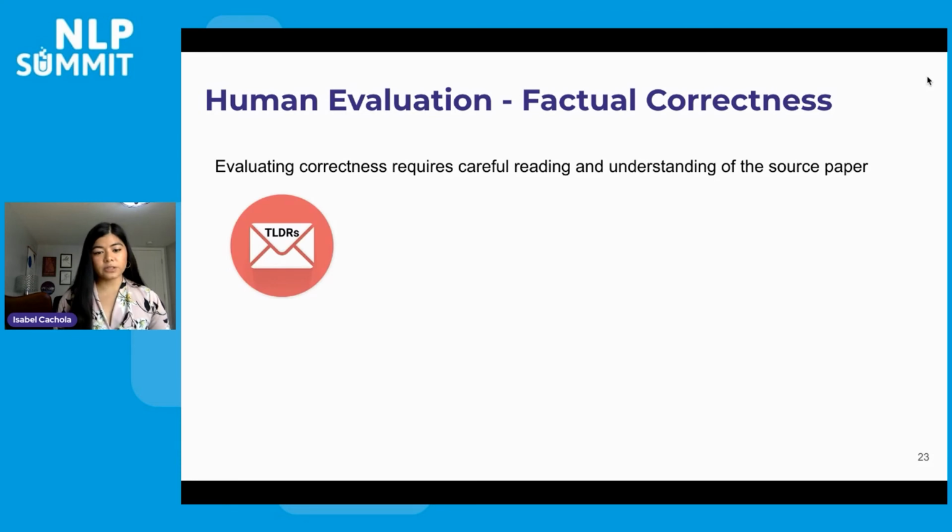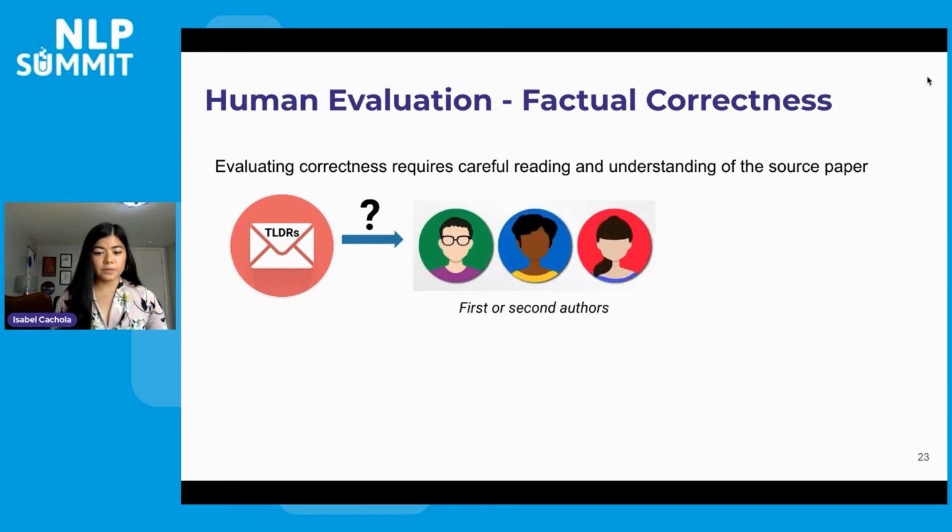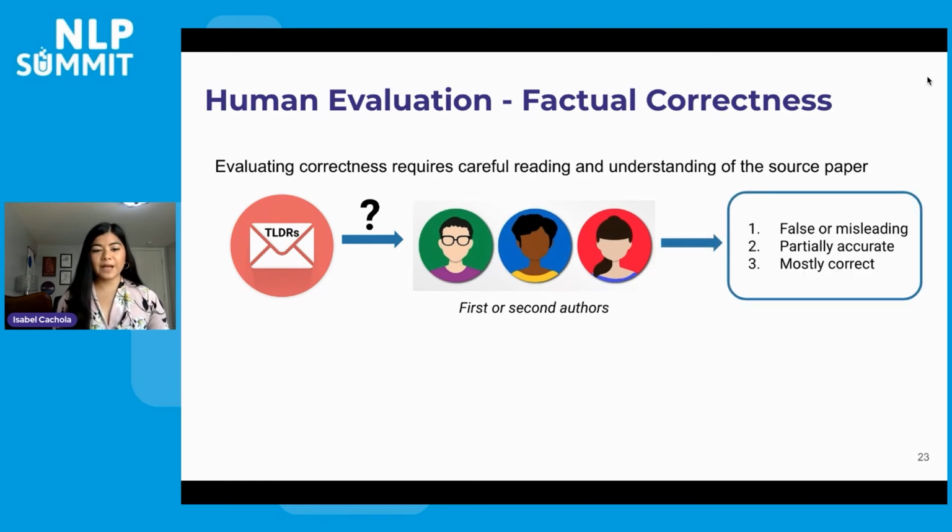We took our TLDRs and emailed them to the first or second authors of the original papers. The assumption here being that no one knows the papers better than the original authors themselves, and they would be good judges of the factual correctness of our TLDRs. And then we asked them to rate the TLDRs on a scale of 1 to 3, from false or misleading, partially accurate, to mostly correct.